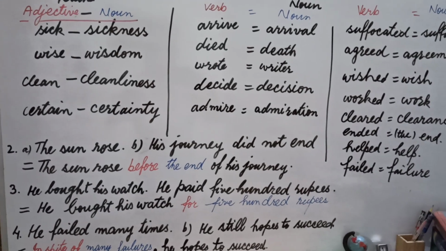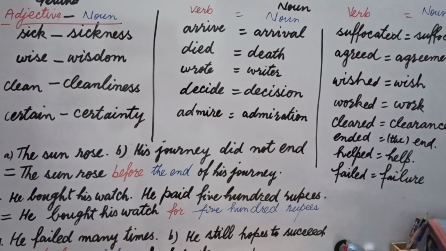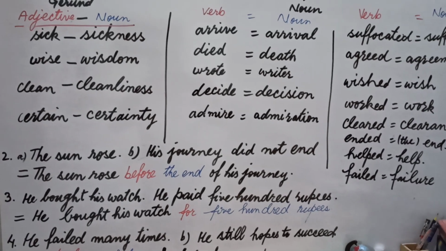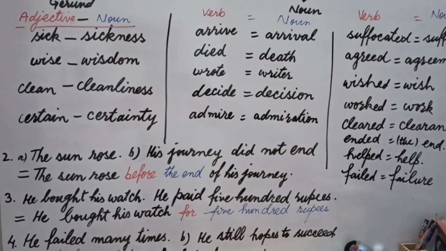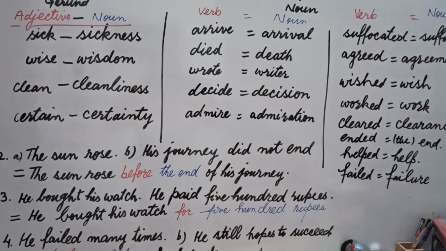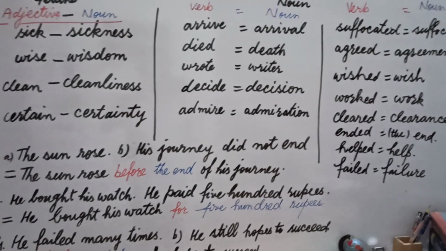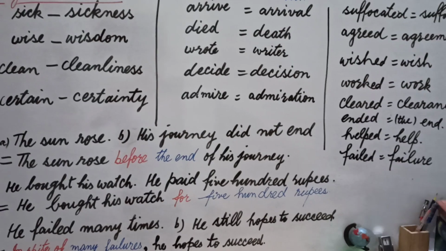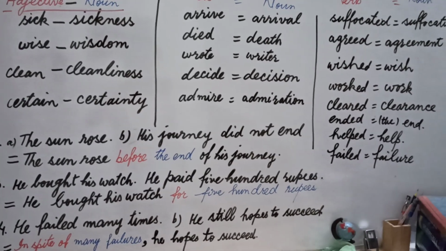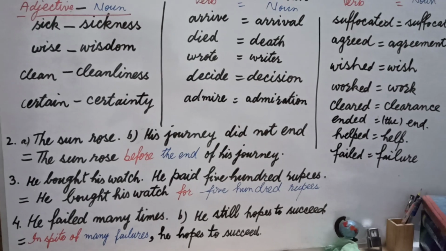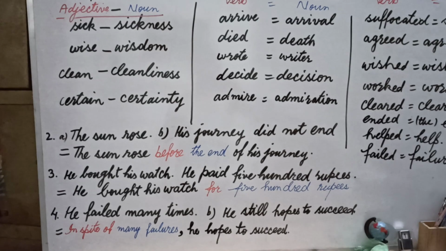Now we have 2 verbs in sentence A. The verb is rose. In second sentence the verb is end, and we will change this end into noun, and noun will remain the same in form of end. The sun rose before the end of his journey. Here you can notice before written in red color is preposition and the word the end is noun here. In this way we can say that we have combined the sentence into simple sentence because there is one verb rose only.